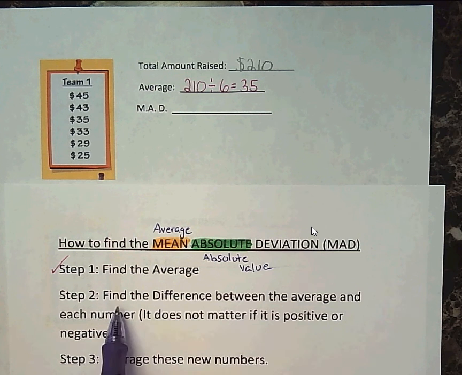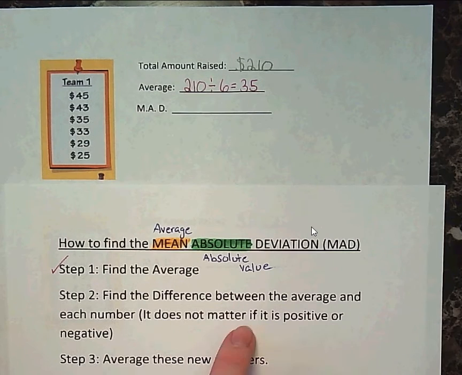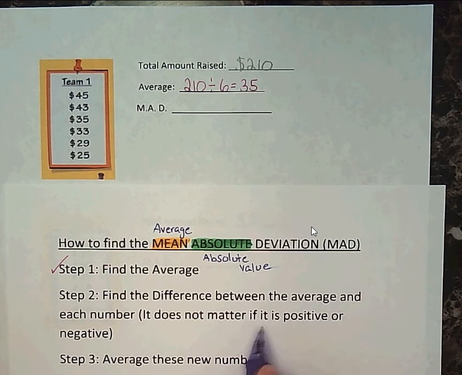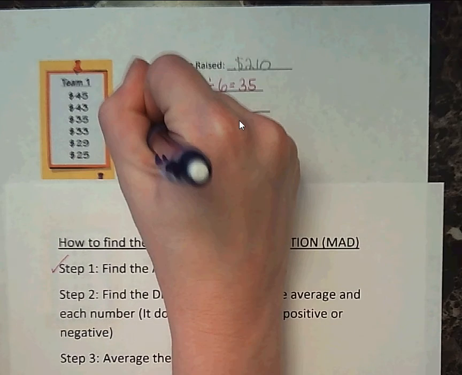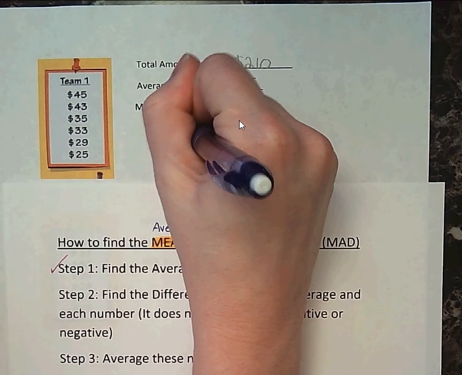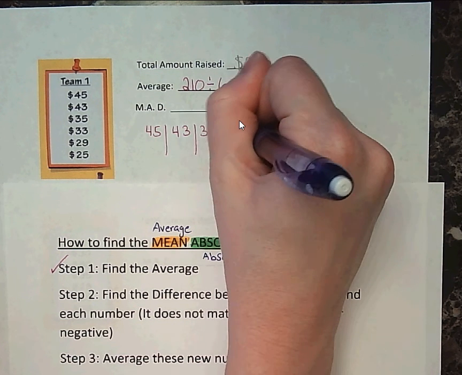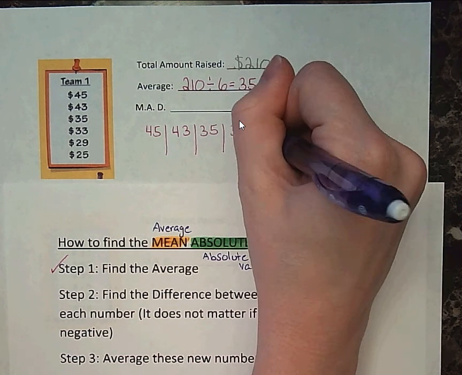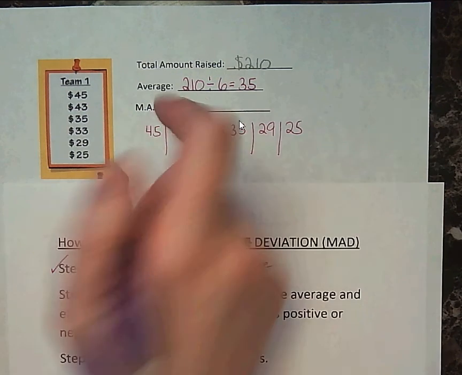Now step 2 is to find the difference between the average and each number. You'll notice it does not matter if it's positive or negative, because that's just the absolute value. What I do is make a little chart, writing down each number. So we have 45, 43, 35, 33, 29, and 25. Those are the numbers that we have from team 1.